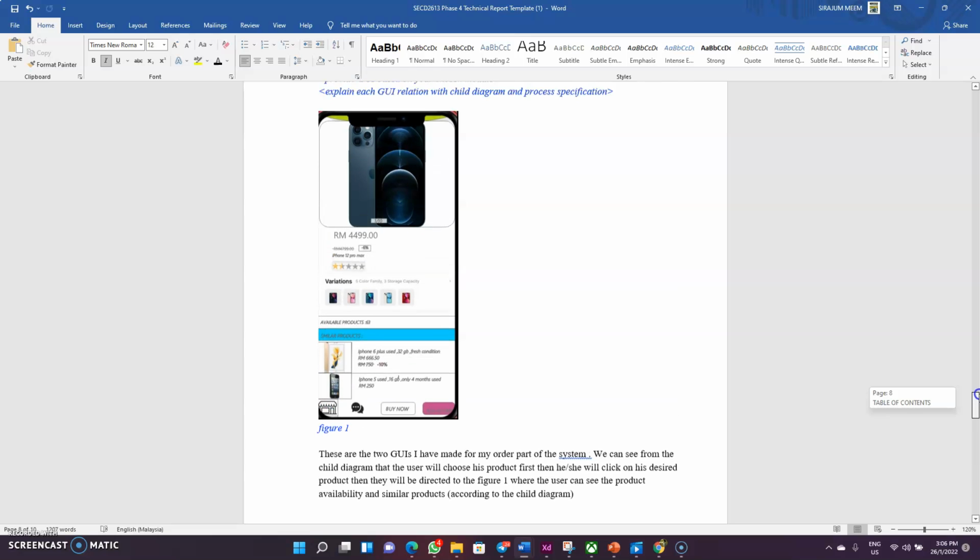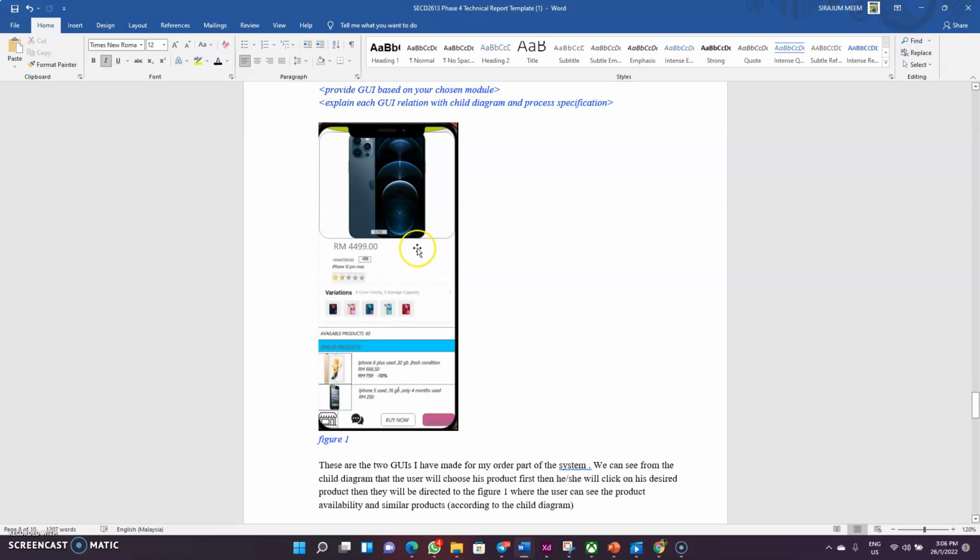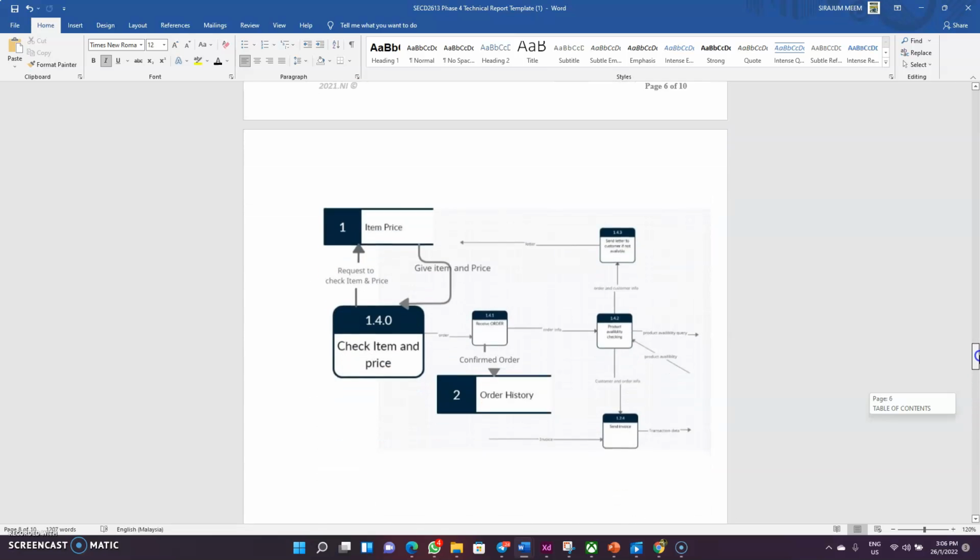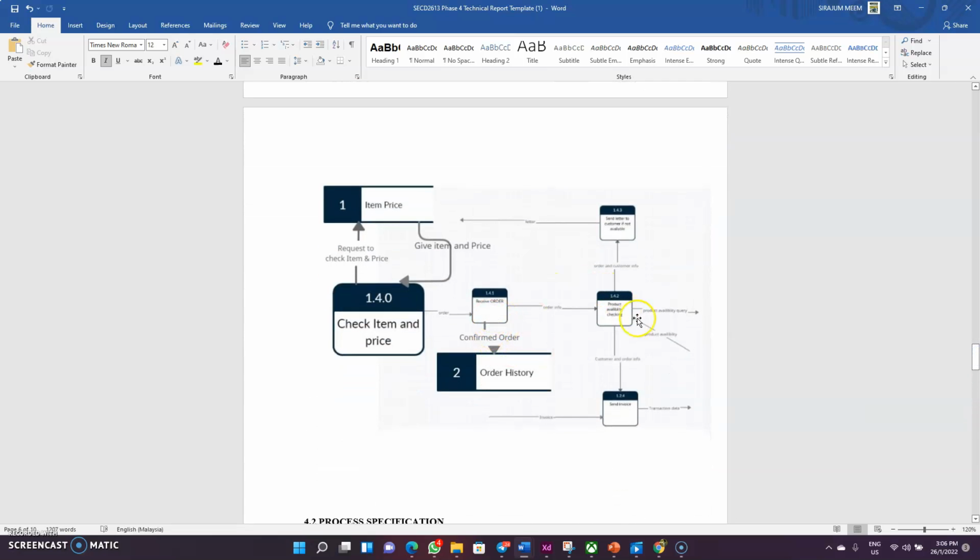When someone chooses a product, like if he chooses the 12 Pro Max, he will be directed to this page, and here he can see the discount, similar products, and available products. These available products actually depend on the child diagram. You can see product availability checking.